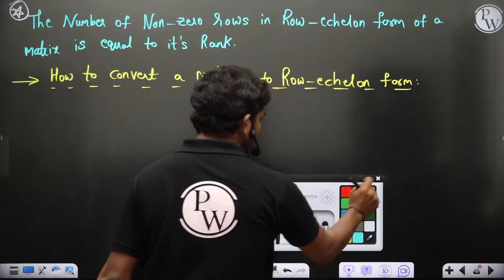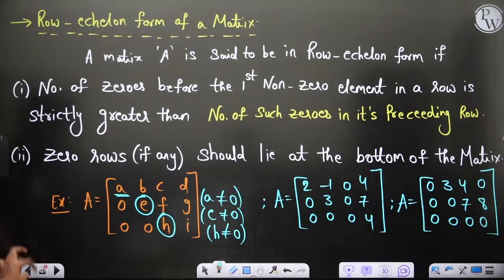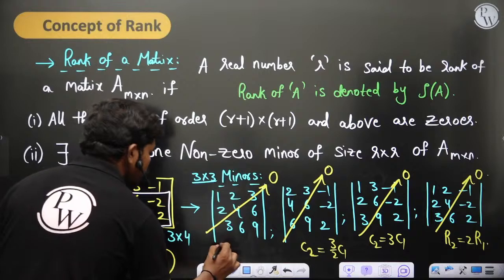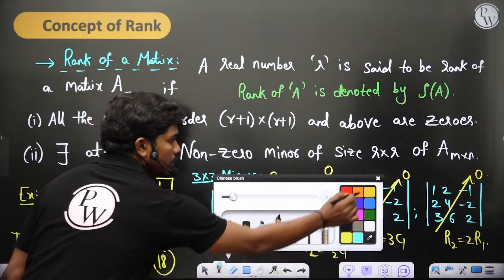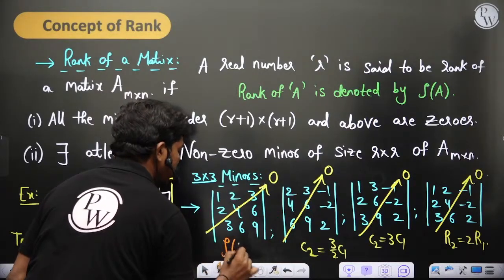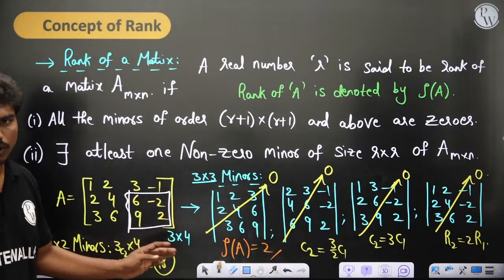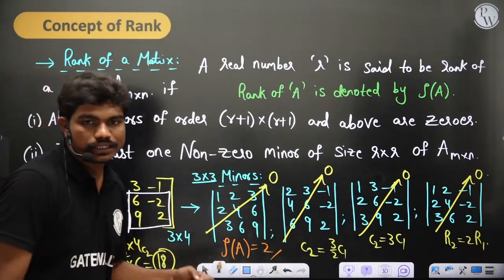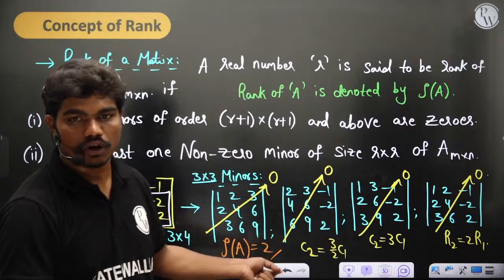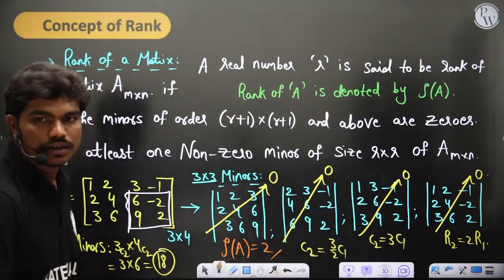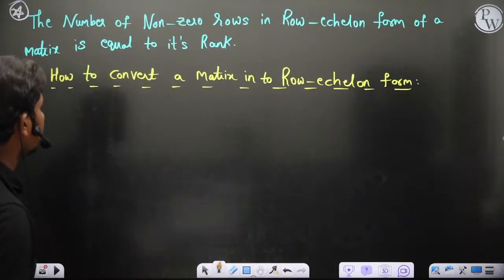So let's see. For example, in this case, you identified rank of A is equal to 2. Okay, so you have got that rank of A is equal to 2. We have identified it by a lot of determinants and all. So this is 2. So let's see how we can get this value of 2. Okay, hi Prabhuteja, look here.